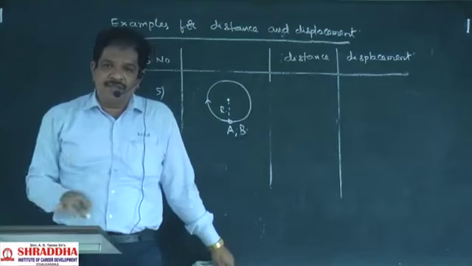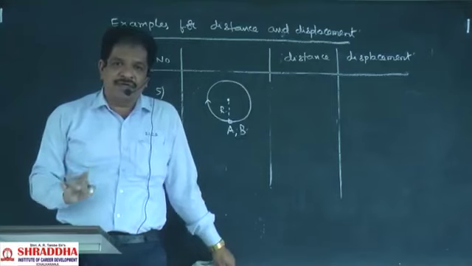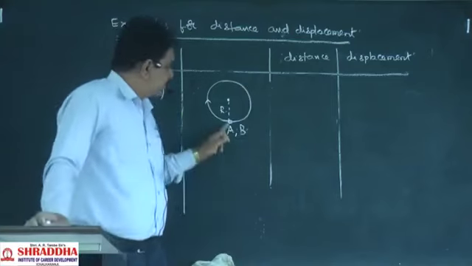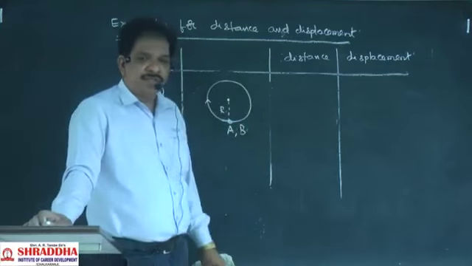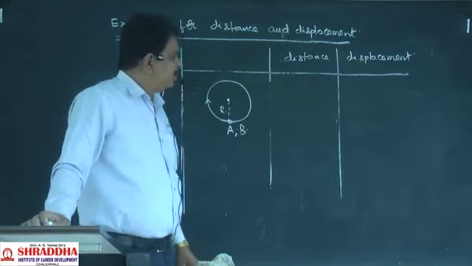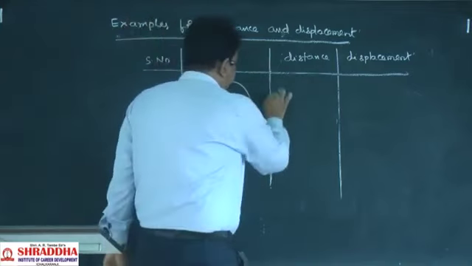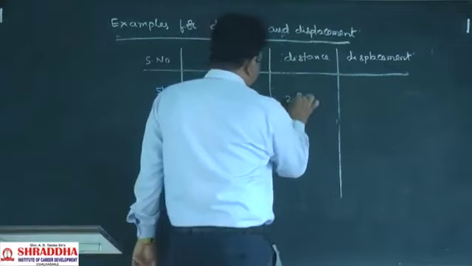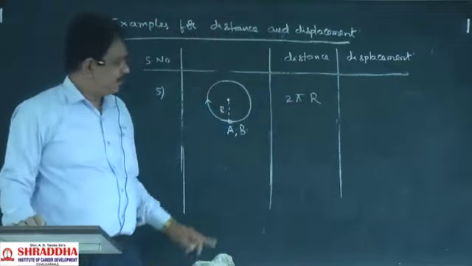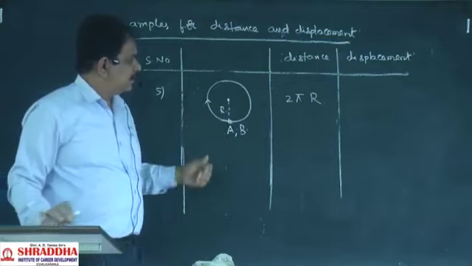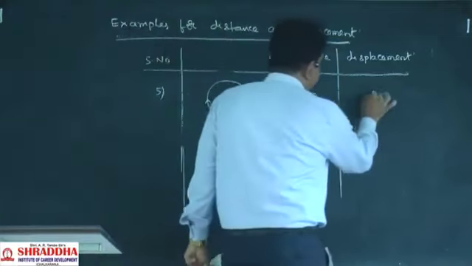Then what is the distance traveled by the body? This value will be equal to 2 pi r. That is the distance. What will be the displacement?